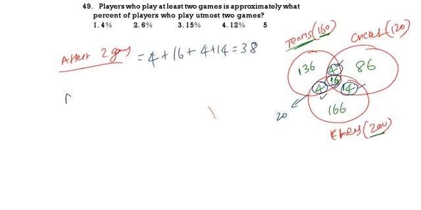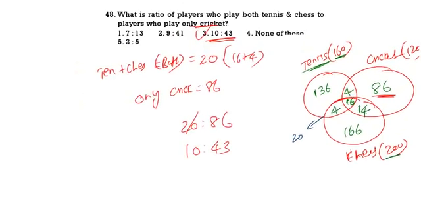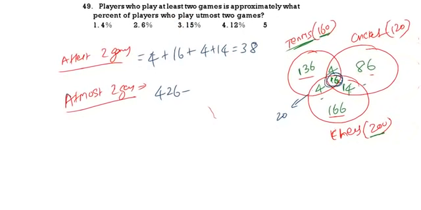Now at most 2 games. At most 2 games means 1 game or 2 games. 1 game is 136, 86, 166. Or else, if you subtract this one, that is enough. At most 2 games means we should subtract the 3 games players. What is 3 games? 16. That we subtract from 426. Total players are 426, already calculated here. Out of 426, all 3 games players are 16. If you take that, the remaining 410 will be at most 2 games.